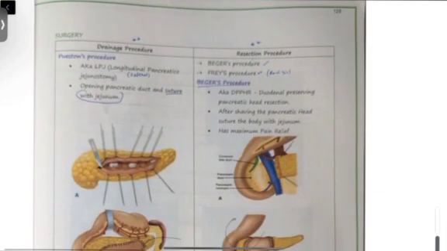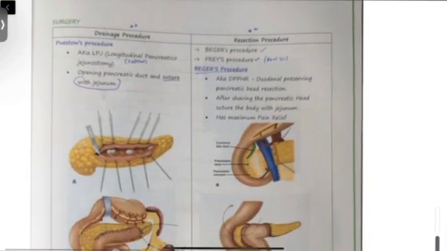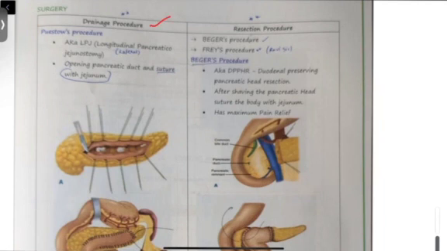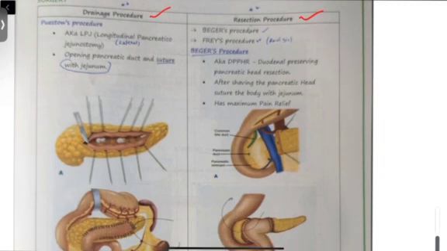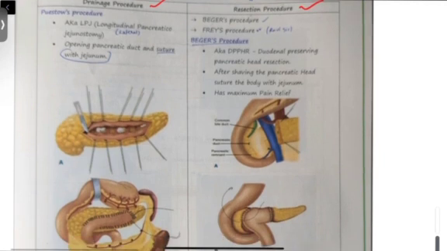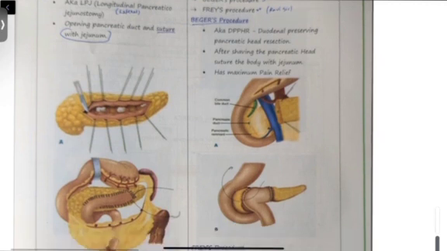Okay, what are the surgeries we'll do for chronic pancreatitis? There are two types of procedures mainly: drainage procedure, resection procedure. Resection basically means removal of part of pancreas. Drainage means there will be certain obstruction, we will be removing it and we will be draining the pancreatic juice. Okay, that is Puestow's procedure. It is also called as longitudinal pancreatico-jejunostomy. Everything will be in the name itself, we just need to understand the name. Okay, what we will be doing? Longitudinally connecting the pancreas and jejunum, that's it. Okay, so opening the pancreatic duct and suture it with jejunum.